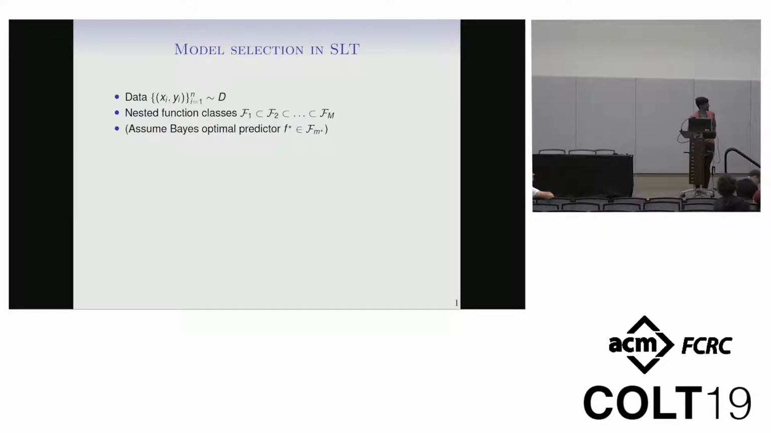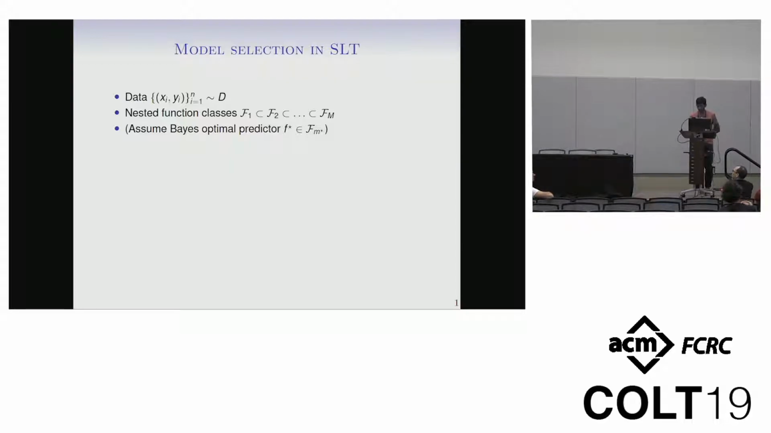So let's start off by recapping one type of model selection result from statistical learning. This is something I learned my first year of grad school. So you have a data set of XY pairs that are drawn IID from a distribution D. You have a nested sequence of function classes, script f1, script f2, script fm. They're contained within each other. And for now, let's just assume the Bayes optimal predictor f star lies in script f sub m star for